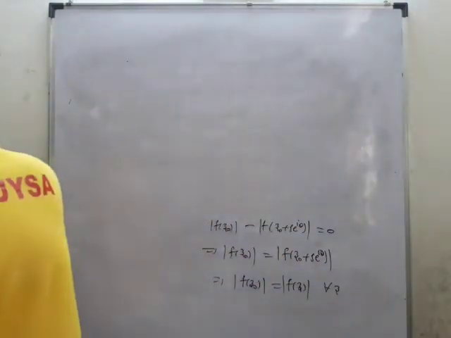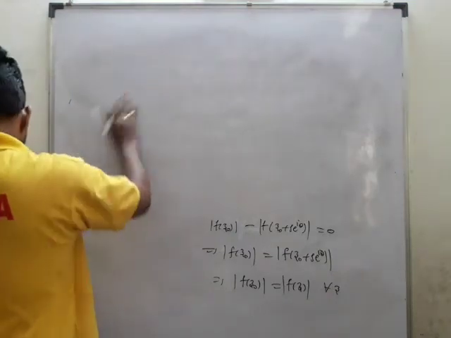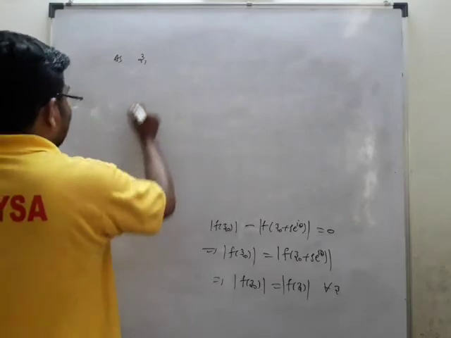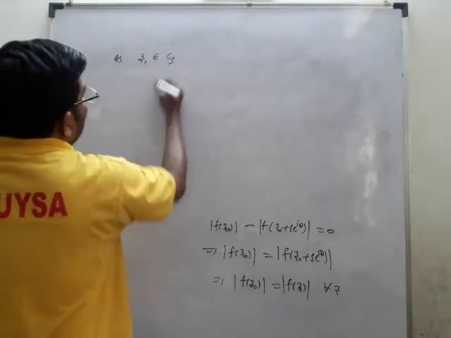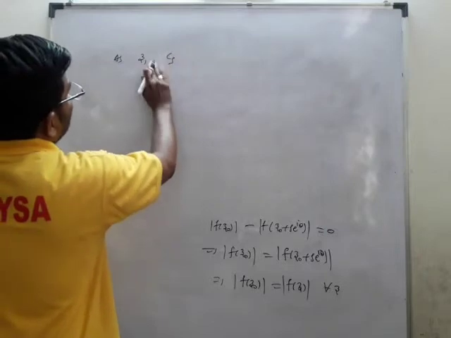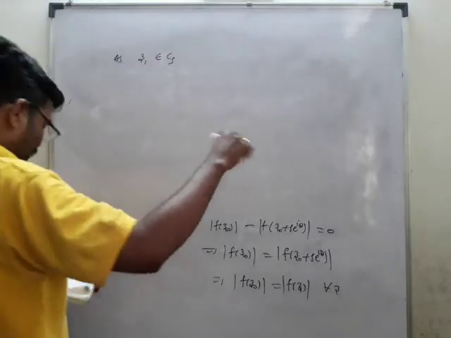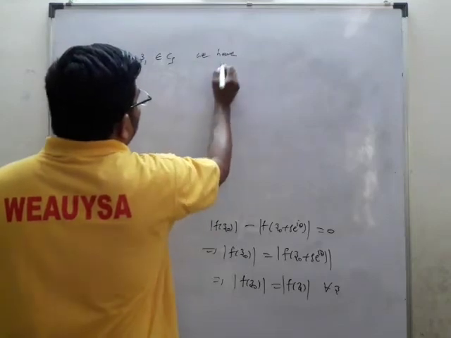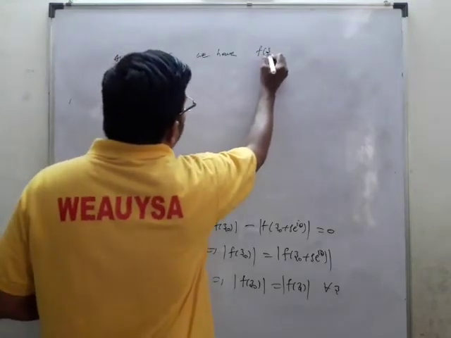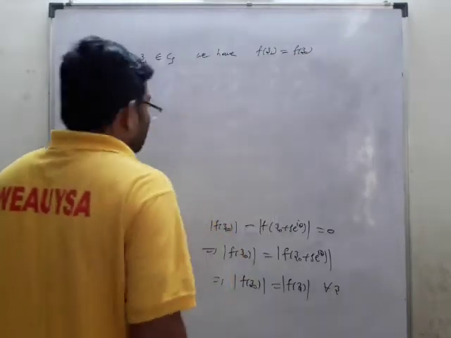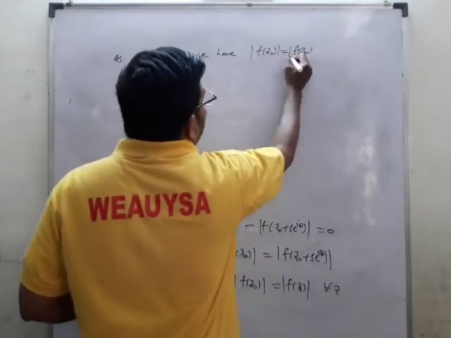So what we can say here, now I am taking z1 belongs to the circle. We have mod f of z1 is nothing but equal to mod f of z0.